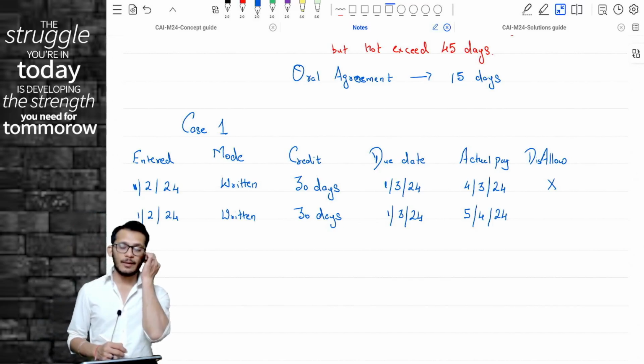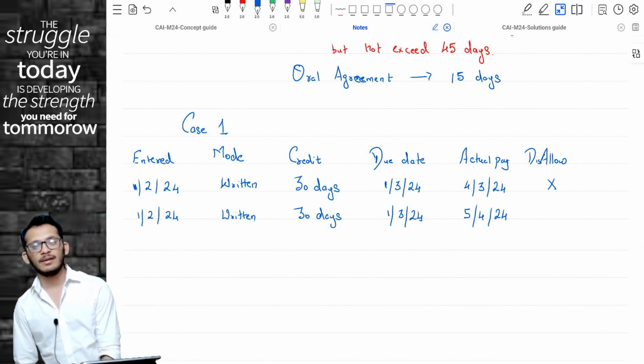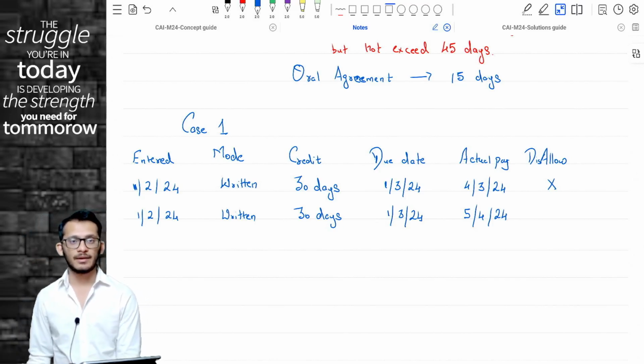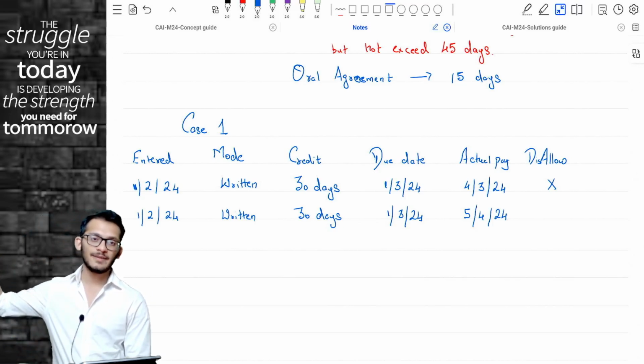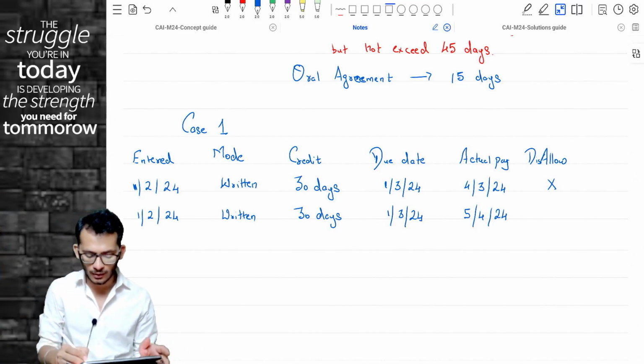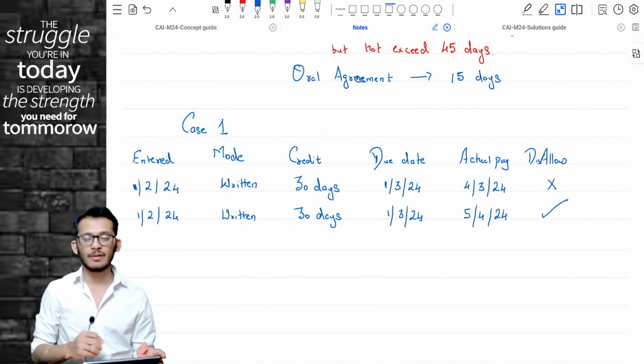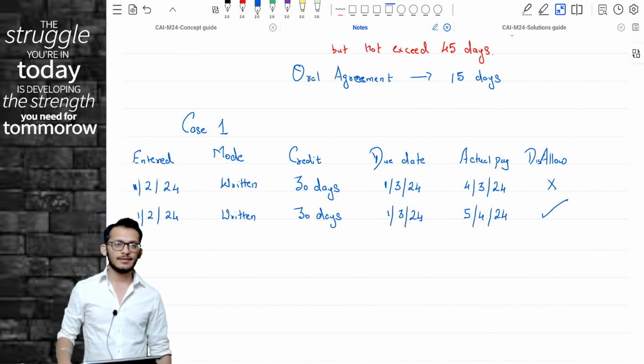Rahul, in this case, what will happen? Income tax will come and say you have not satisfied the due date. The payment will be disallowed and allowed in the year of payment. Now, the year of payment is 5th April, which means it has gone to the next financial year. So you will disallow the payment in the current year.